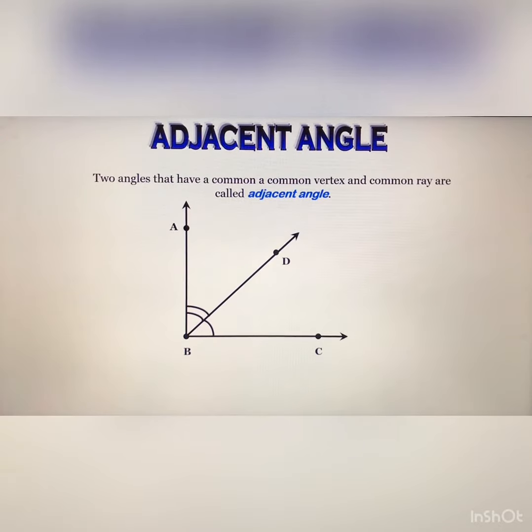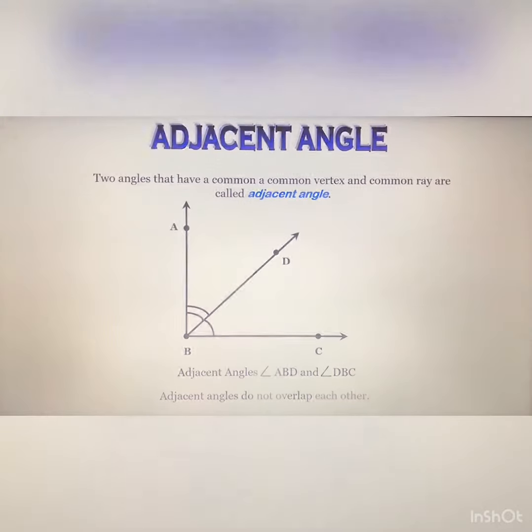Once again, the first one is a common vertex, the second one is a common arm, and the third one is that the non-common arms are in either direction of the common arm. So this type of angle is known as adjacent angle. So adjacent angles: this is angle ABD, the first angle, and this is DBC, the second angle, and these two angles are known as adjacent angles.